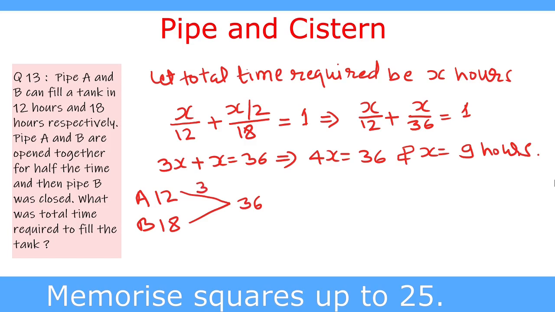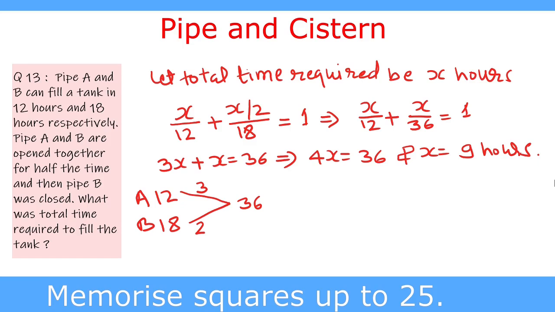So pipe A fills 3 units per hour, and 18 divides 36 two times, so pipe B fills 2 units per hour to fill 36 units, which is the capacity of the tank. Now pipe A is used for the full time and pipe B is used for half the time. So what we will do is take half of the capacity of pipe B and use it for the full time.